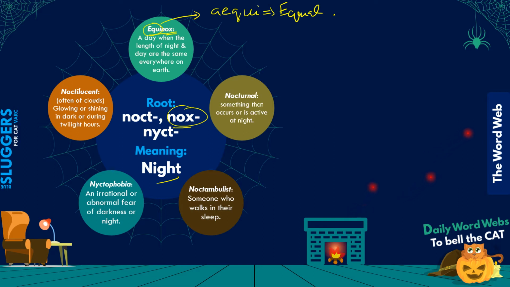Well, consider this, that equinox is basically a term that stands for a day when the length of night and day are the same everywhere on earth, right? So see, I'll try to explain. During summers you must have noticed how the days are usually longer than the nights, right? And just the other way around in winters, when the days are shorter than the night. I'm talking about the time between sunrise and sunset, right? So usually the time between sunrise and sunset in case of summers will be more than 12 hours, and in case of winters will be less than 12 hours, right? आपकी शाम जल्दी हो जाती है ठंडी के सीजन में, सर्दियों में.